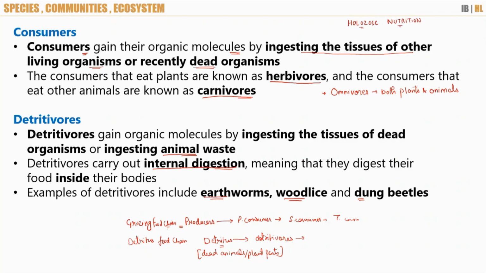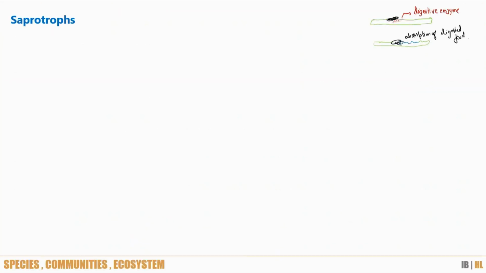Holo basically means complete. So they are taking up the food inside and then digestion is done inside the body, while absorptive nutrition is what? Digestion is done outside and then the digested food is absorbed. Clear? So humans perform which type of nutrition? Holozoic, right? Okay, cool.